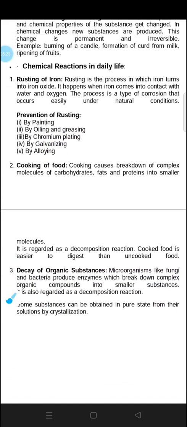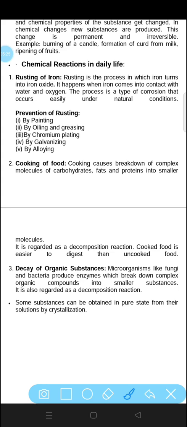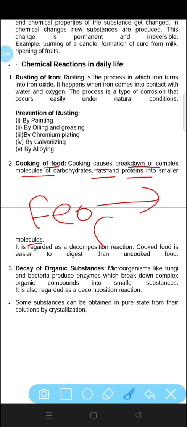Cooking of food is also a chemical change that we can see in our daily life. Cooking causes breakdown of complex molecules of carbohydrates, fats, proteins into smaller molecules. So cooking is also a permanent change, or we can say a chemical change, in which breaking is taking place. For example, when iron oxide will break into iron and oxygen, this will be called a decomposition reaction.